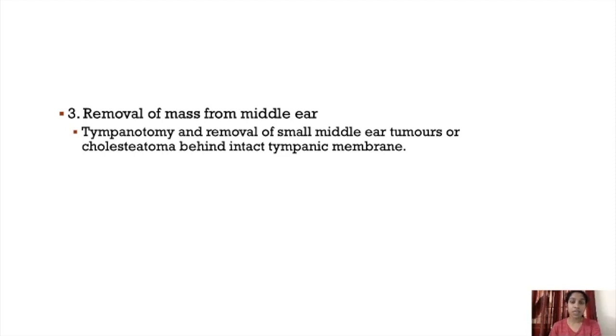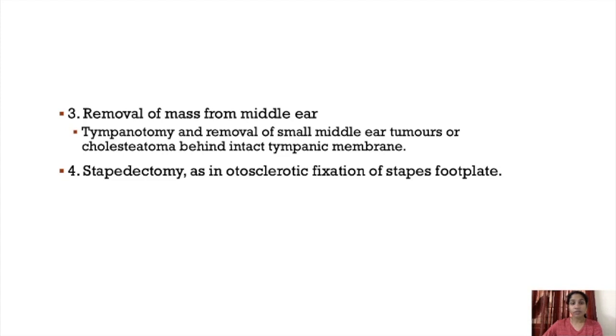And removal of mass from the middle ear. Middle ear mass is one of the reasons, right? So the middle ear mass can be removed. So tympanotomy and removal of small middle ear tumors or cholesteatoma behind an intact tympanic membrane. For that, first we have to lift the tympanic membrane, then the mass is removed.